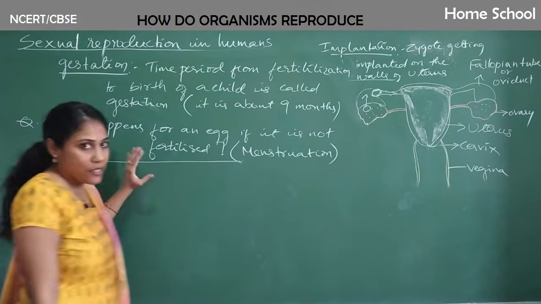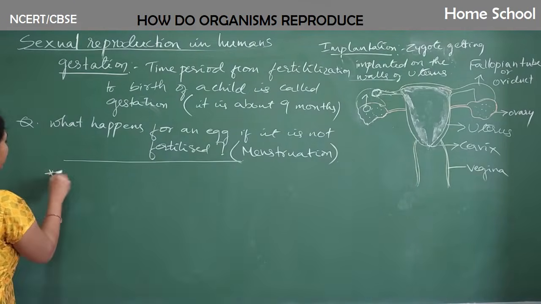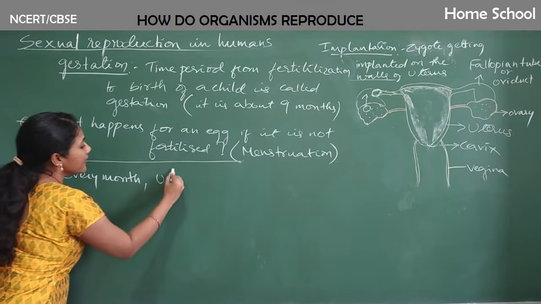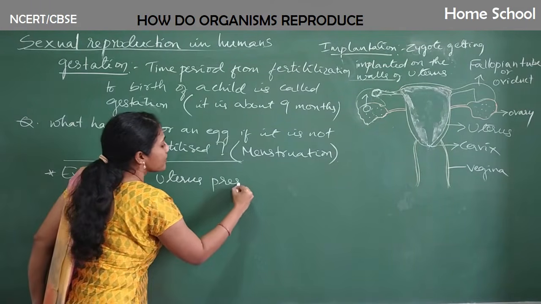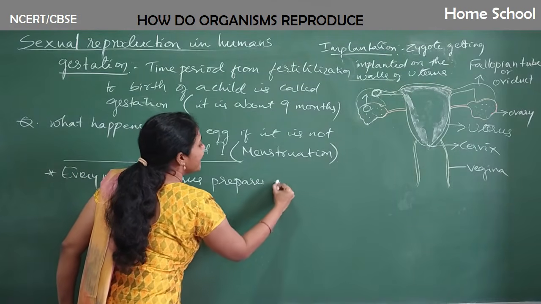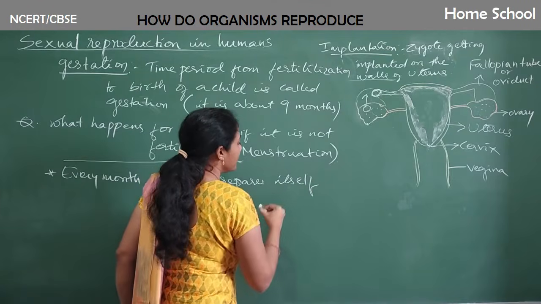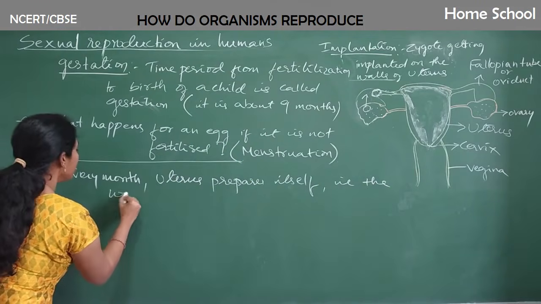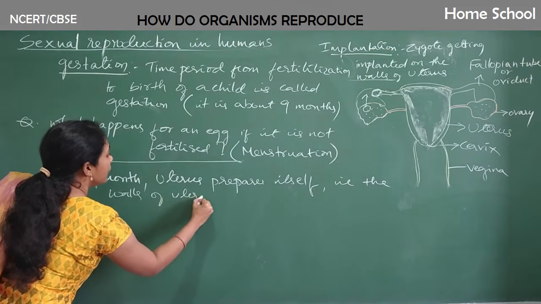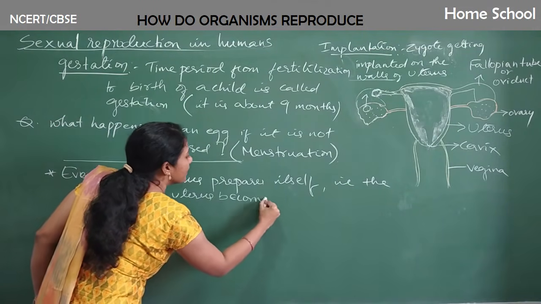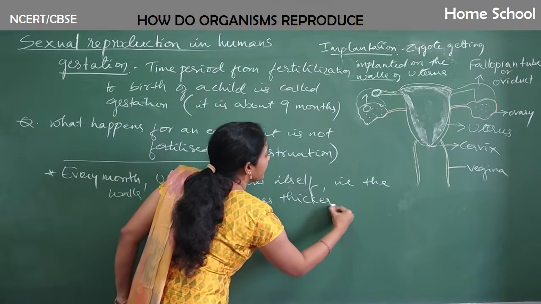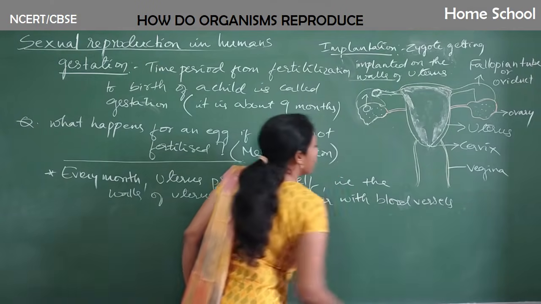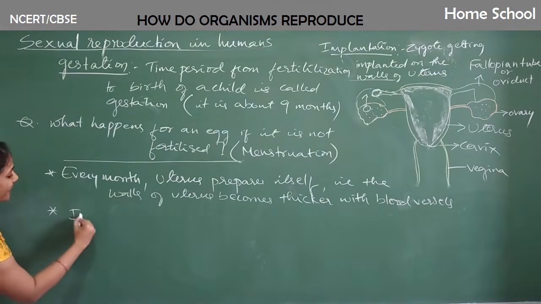Let us try to write this point-wise. Every month, the uterus prepares itself, that is, the walls of the uterus become thicker with blood vessels. If an egg is not fertilized,